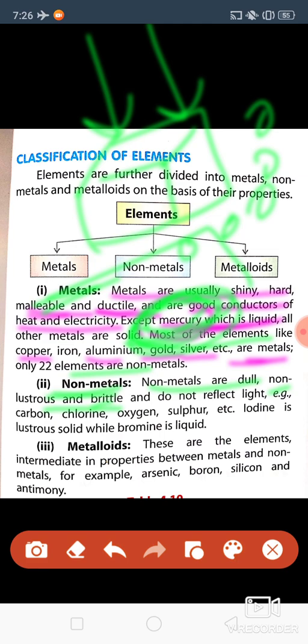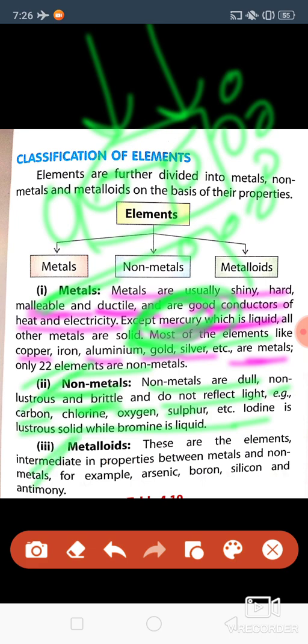So this is called brittle, whereas metal was getting flattened, it was not breaking into pieces. Then they do not reflect light, and they are bad conductors of heat and electricity, like carbon, chlorine, oxygen, sulfur, iodine. All these are non-metals.